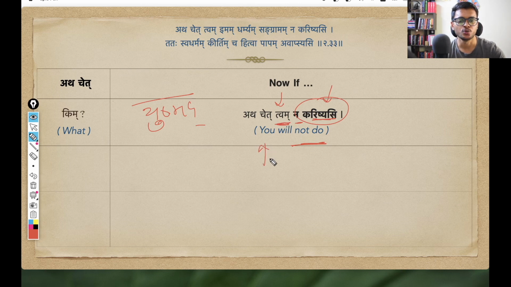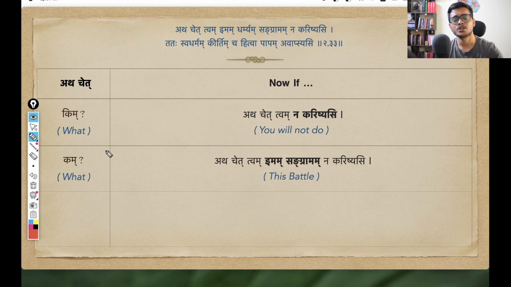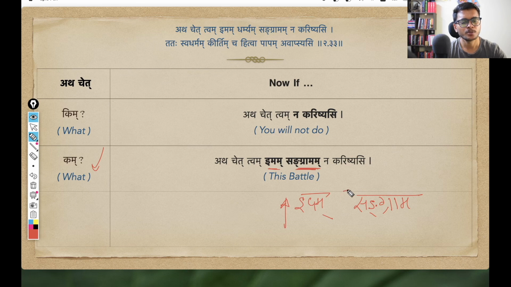Tvam translates as you. Now if we move on, we can ask the question: kam na karishyasi, what will you not do? We get the response: atha chet tvam imam sangramam na karishyasi. Imam sangramam translates as this battle. Sangramam comes from the pratipadika sangrama, meaning battle, and you can also write war. Krishna is saying to Arjuna that if you will not do the battle, if you will not do the war, this sangrama is the karma of the kriya karishyasi. So sangrama here is in dvitiya vibhakti ekavachanam, and the pratipadika sangrama becomes sangramam. That is what you see in the shloka.